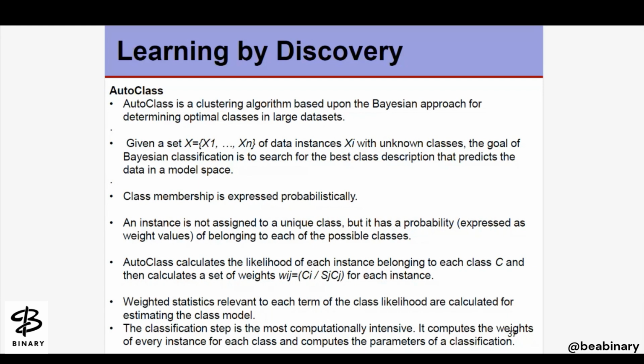Simply, AutoClass clustering is a process where the algorithm automatically groups the data points or objects into distinct classes, according to their similarities, without prior knowledge of class labels.